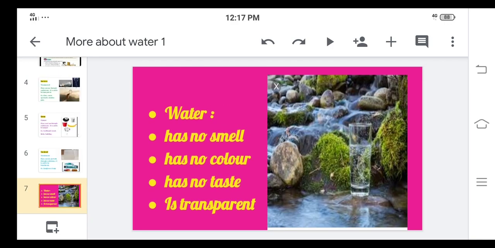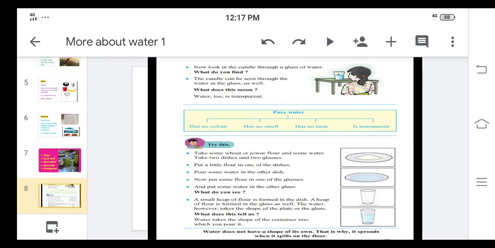Now we can say that water has no smell, no color, no taste. It is about pure water, and pure water is also transparent. As you can see here, a glass of water is given, and behind that grass is present, so you can see that grass very clearly through that water also. So in this way you can say water is transparent. So this is the next page. As we have seen, pure water has no color, no smell, no taste, and it is transparent.